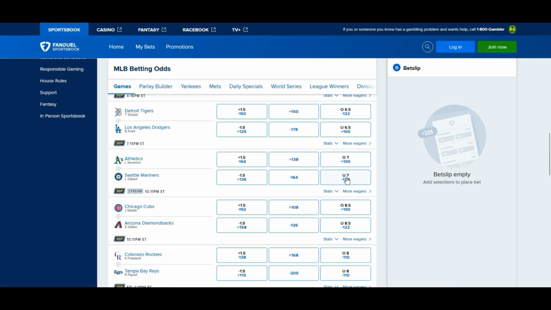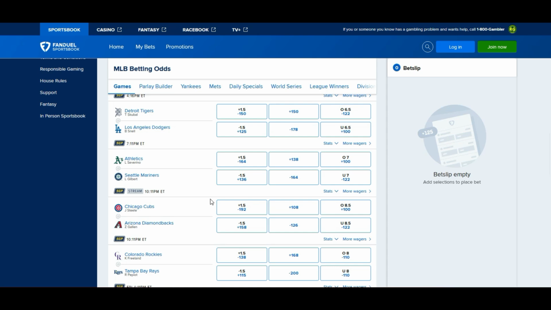If not, under is going to be minus 120, over is going to be minus 102, something like that. Go with the over and see what happens with that one. Yeah, I would go with the over. And bet confidently in Seattle at home and Oakland on the run line.